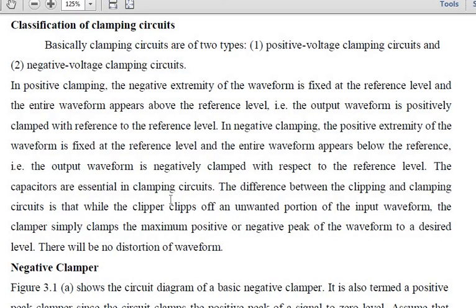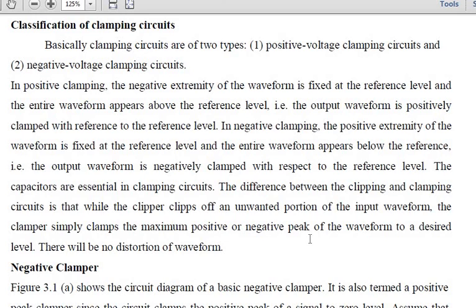And if you see the difference between the clipping and clamping, what will clipping be doing? It will be cutting off, or clipping off, the unwanted portion of the waveform. Whereas the clamper, it won't cut off anything, it simply clamps, or simply fixes the maximum positive or the maximum negative peak of the waveform to a desired level, and there will be no distortion.